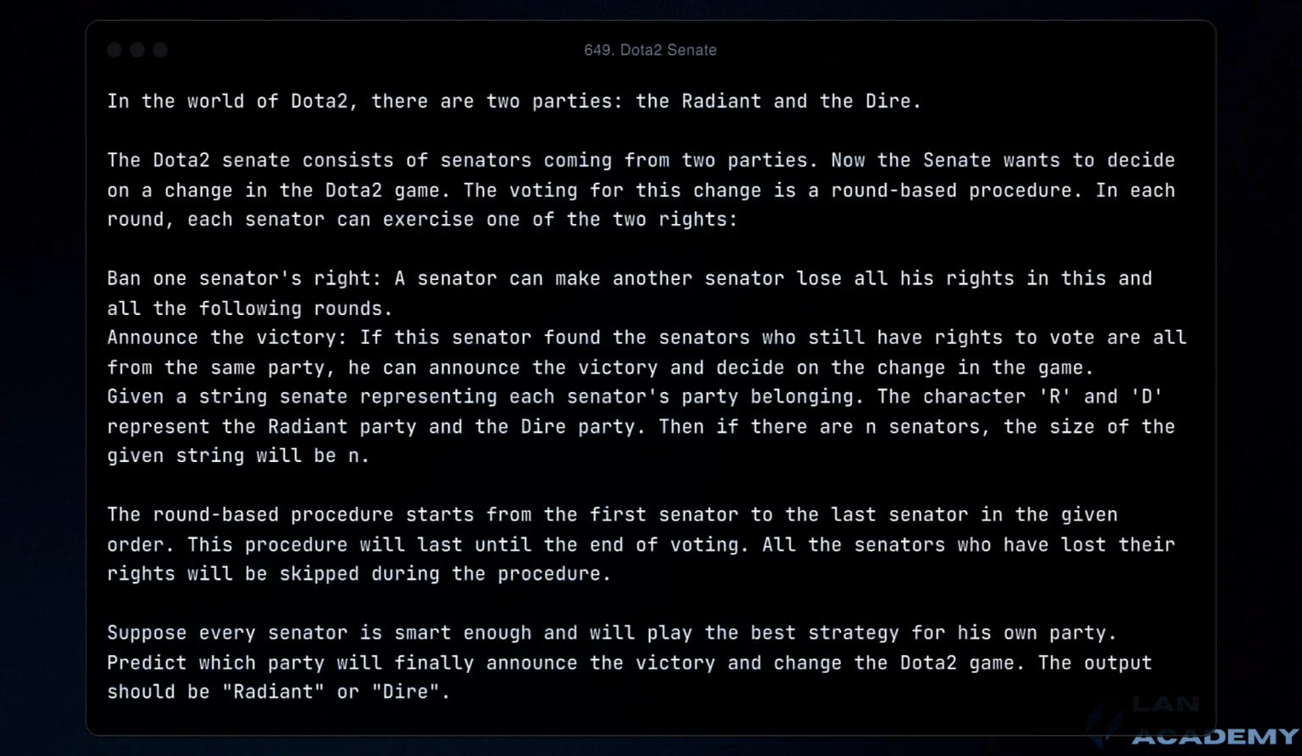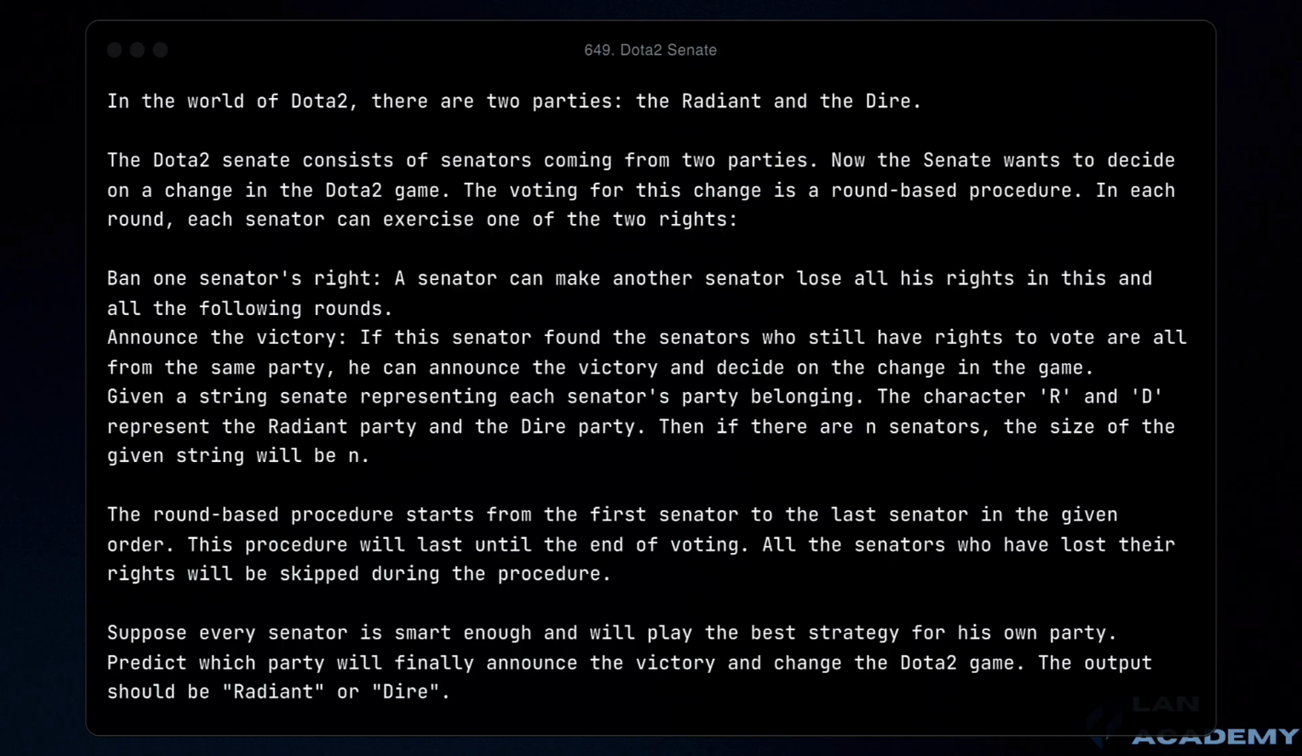In the world of Dota 2, there are two factions, the Radiant and the Dire. These factions are represented by senators in the Dota 2 Senate, where they must decide on important changes to the game. The decision-making process is round-based, and in each round, a senator has the power to either ban another senator's rights or announce the victory for their party if all remaining senators with voting rights are from their party.